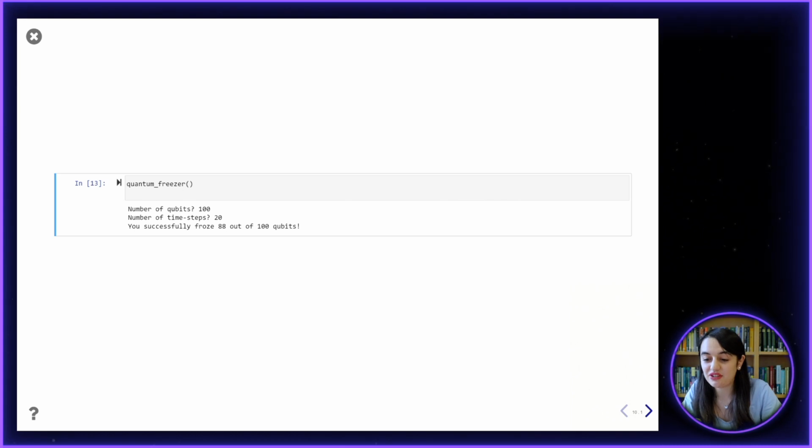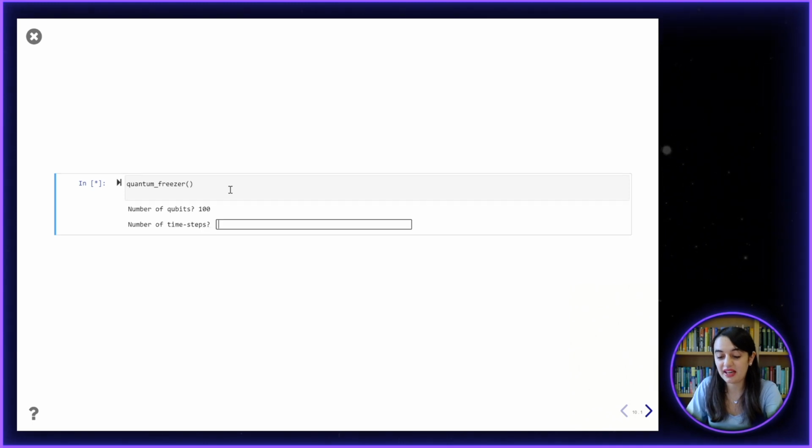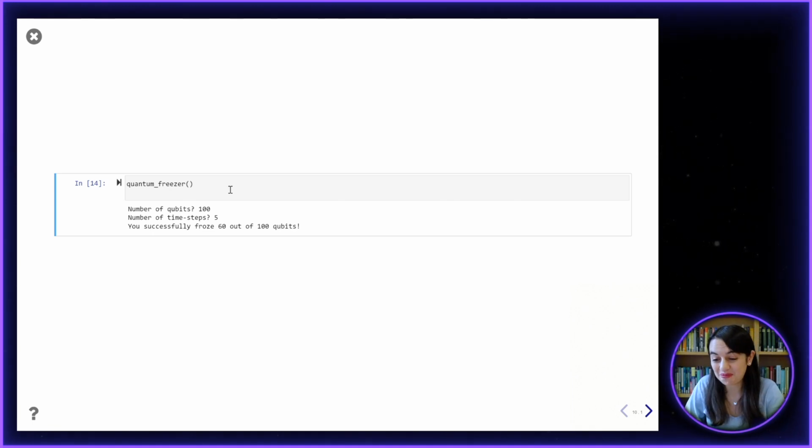Let's see what happens if we try and freeze our qubits with fewer time steps. This means that we'll be doing fewer measurements as our quantum state evolves. So if we again have 100 qubits, but this time only use 5 time steps, then this time we froze 60 out of the 100 qubits, which is less than the 88 that we got before.